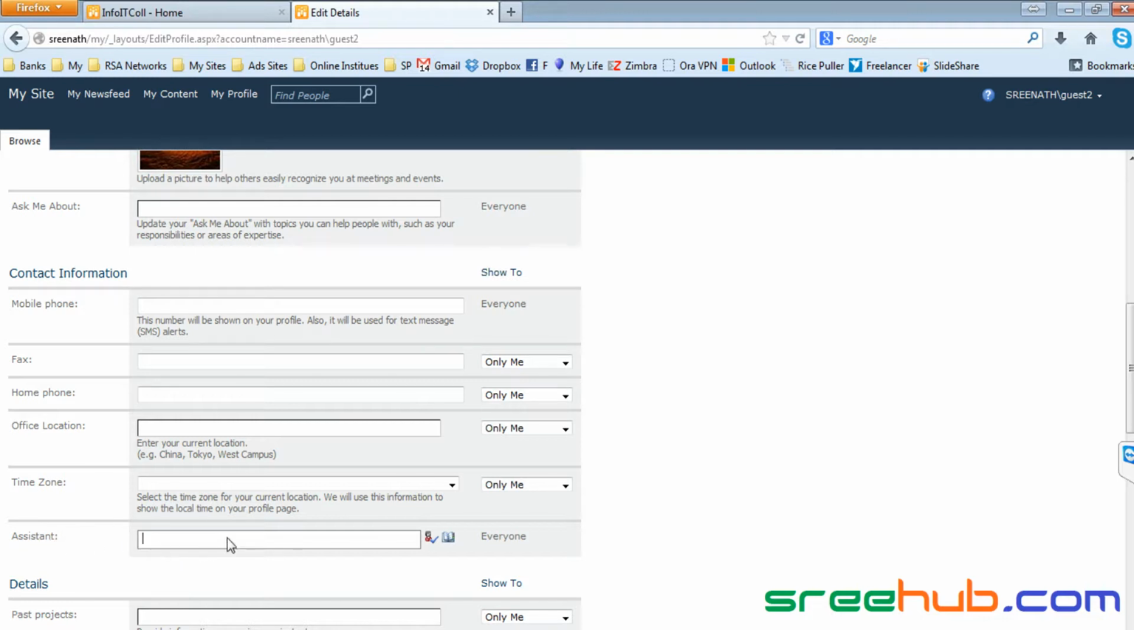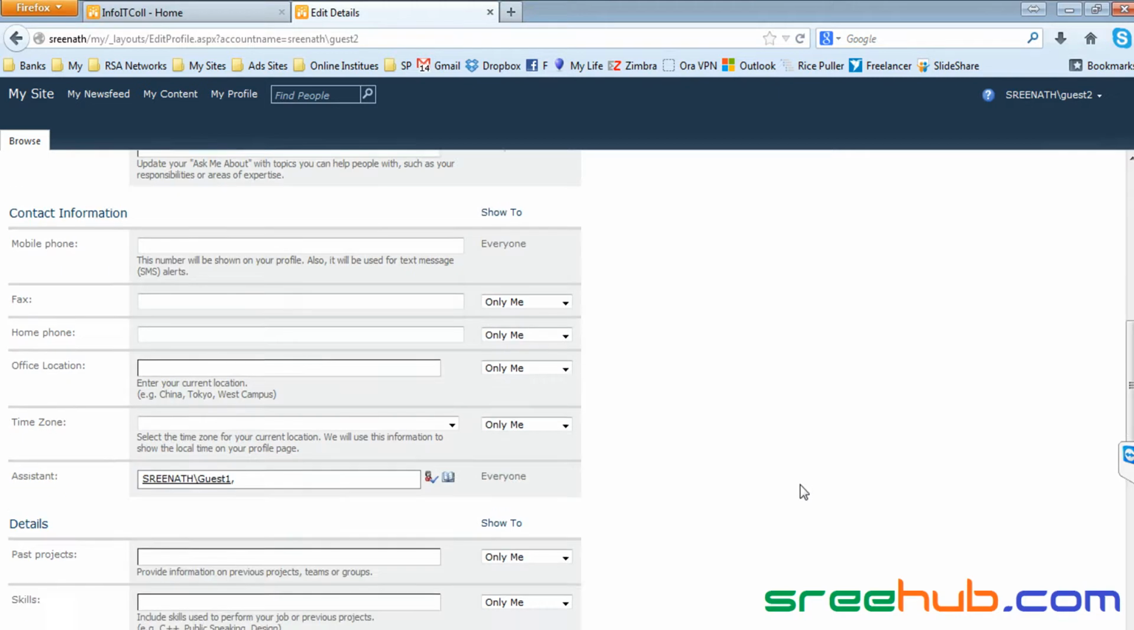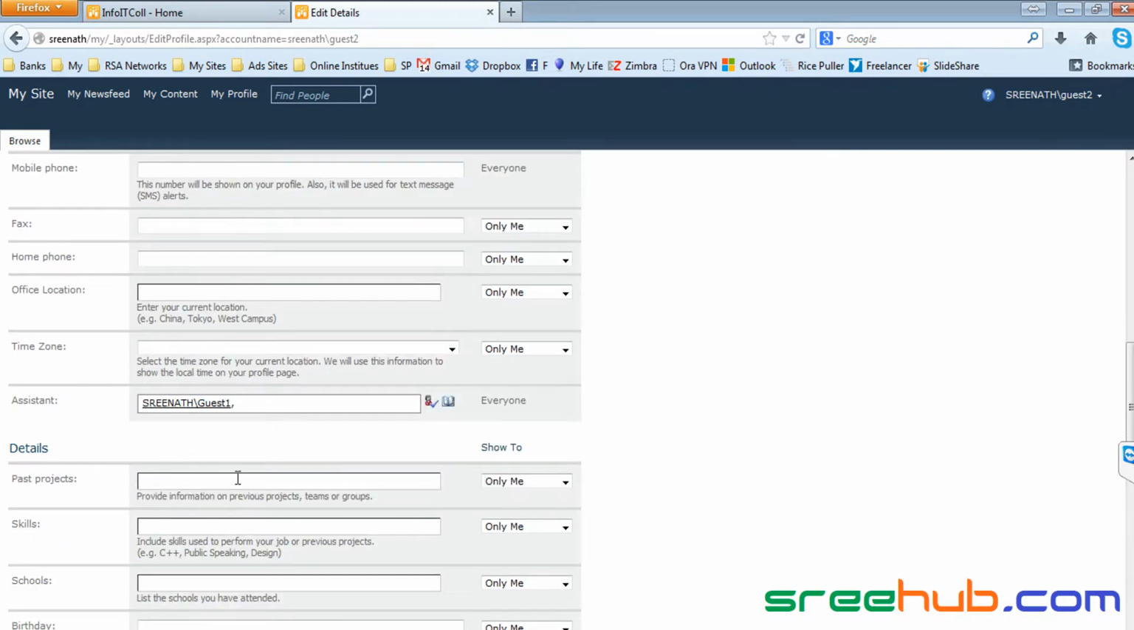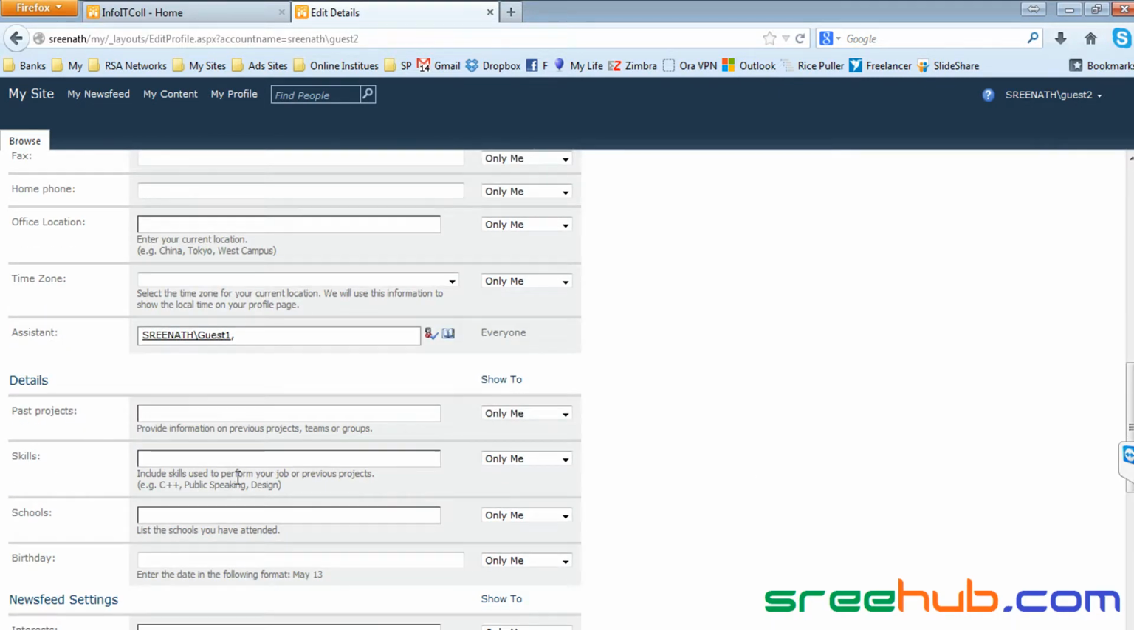You can just give some guest one as assistant, right? So this will take guest one as guest two's assistant. And you have many details, like skills and projects. These details the company will be using. If anyone in a company has an urgent requirement of a SharePoint developer, or a Java developer, or C++ or anything, right,